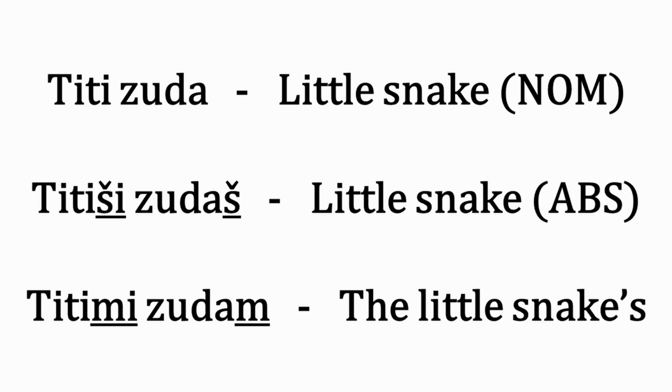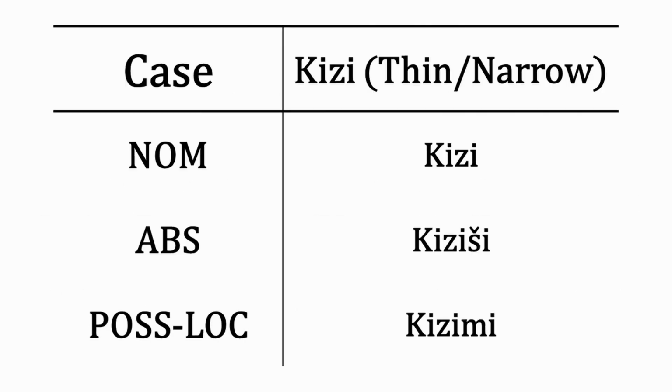Adjectives also inflect for case, agreeing with their head nouns in all situations. However, regular adjectives will always end in i, and this carries over to the case suffixes, giving a slightly different set of endings to those used with nouns.